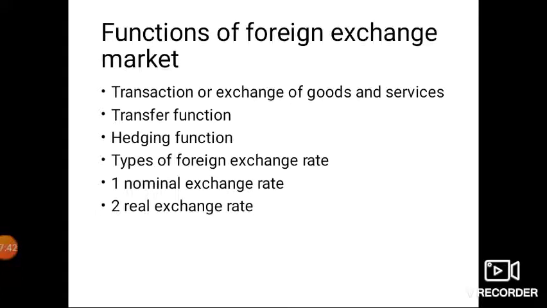In the second, the real exchange rate or real effective exchange rate, REER, does not show the monetary value of the commodity. Rather, it compares the value of one commodity with the value of the same commodity in another country.